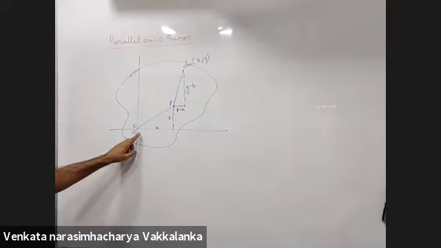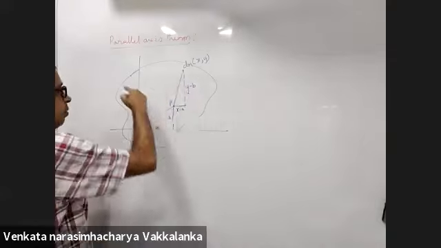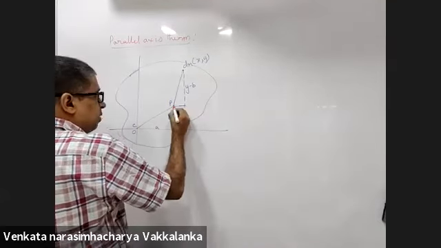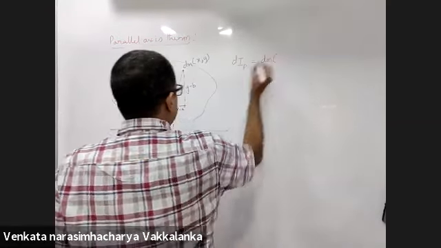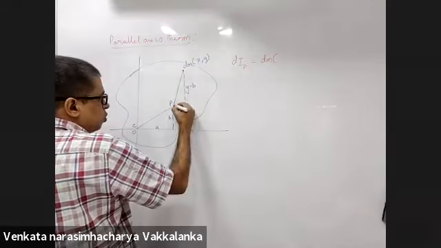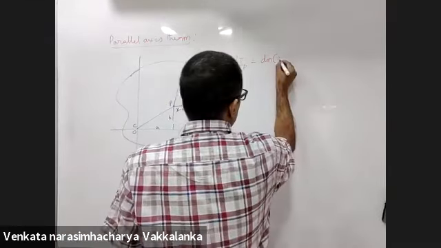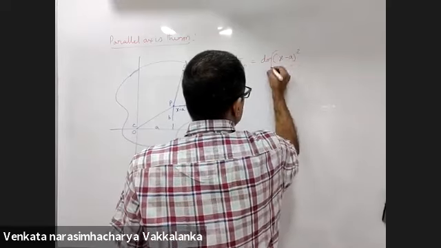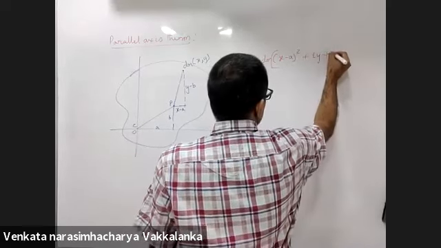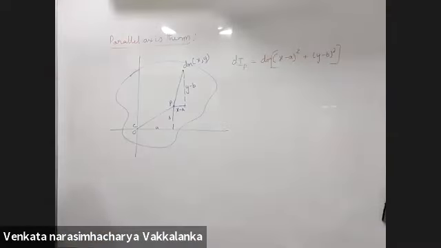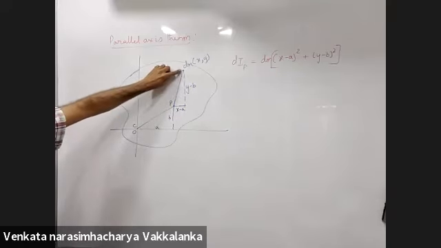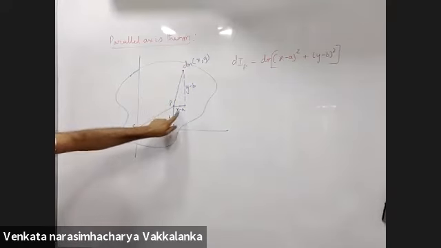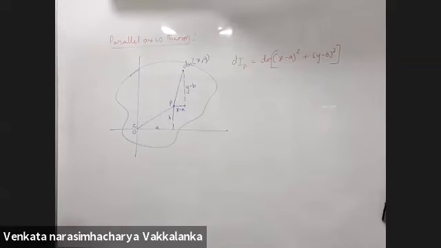Okay. Got it, sir. Now, what will be the moment of inertia of this small element about point P? dI about P is dm into this distance whole square. What will this distance whole square be? x minus A whole square plus y minus B whole square. Moment of inertia of this element about point P will be dm into this distance whole square. That distance whole square is x minus A whole square plus y minus B whole square. Yes, sir.